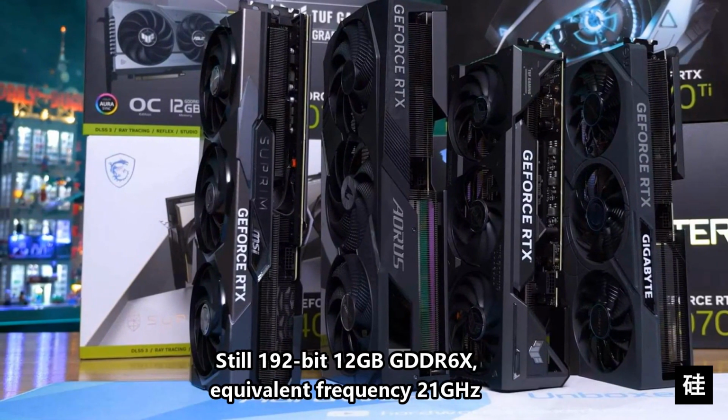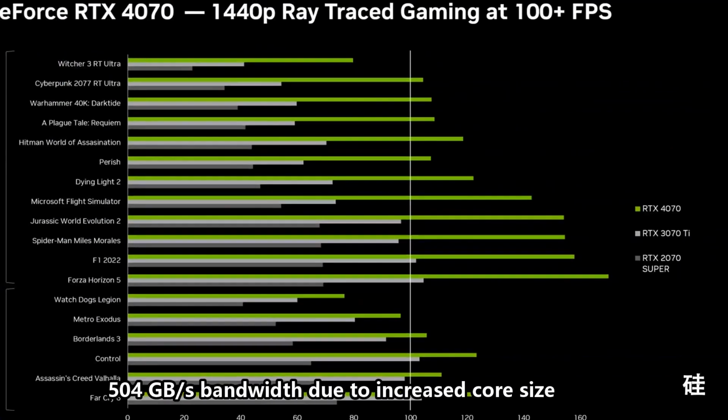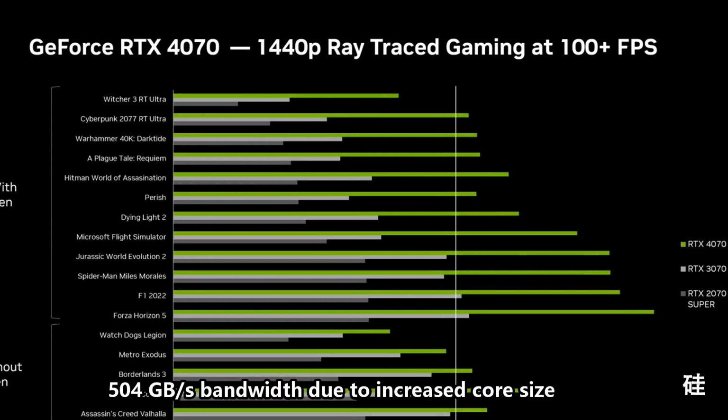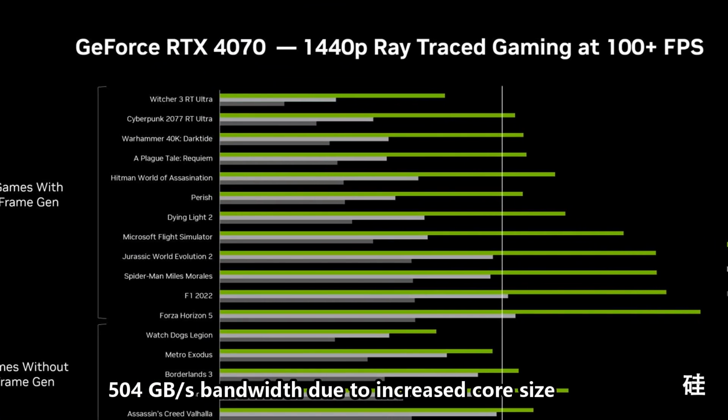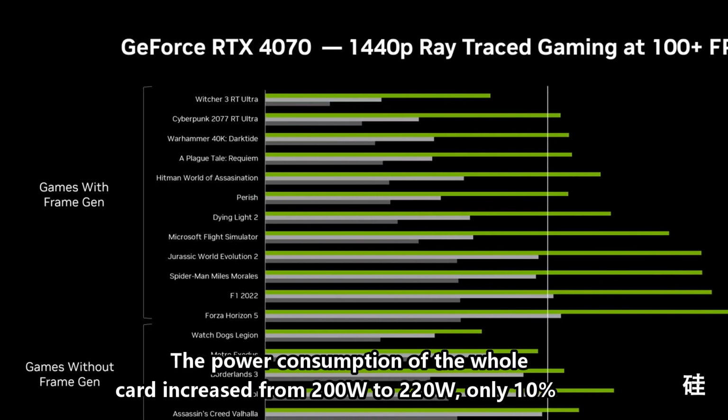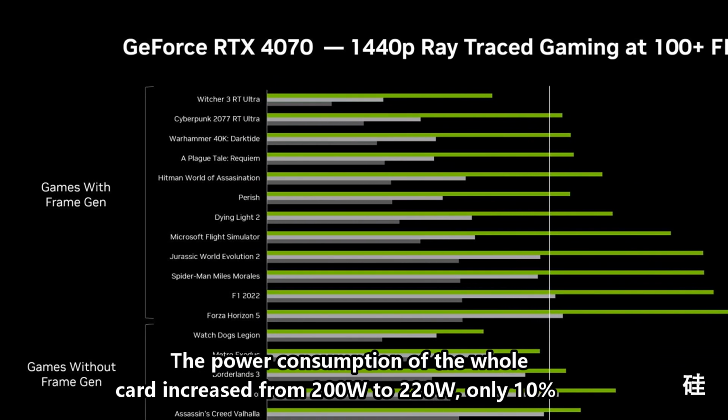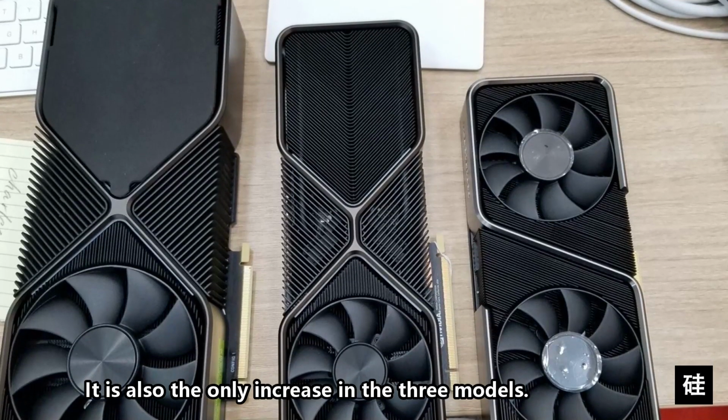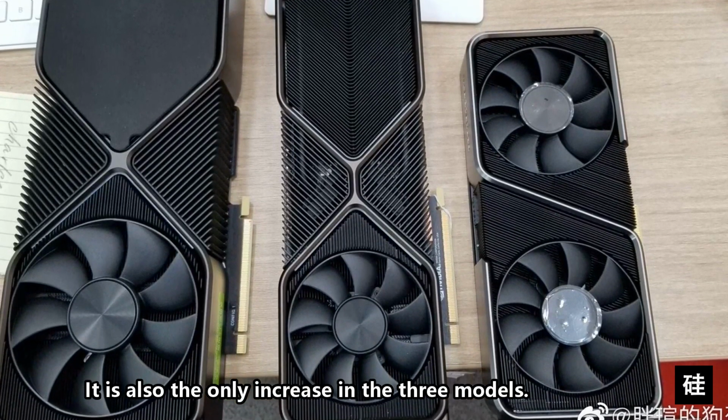Still 192-bit 12GB GDDR6X, equivalent frequency 21 GHz, 504GB/s bandwidth. Due to increased core size, the power consumption of the whole card increased from 200W to 220W, only 10%. It is also the only increase in the three models.